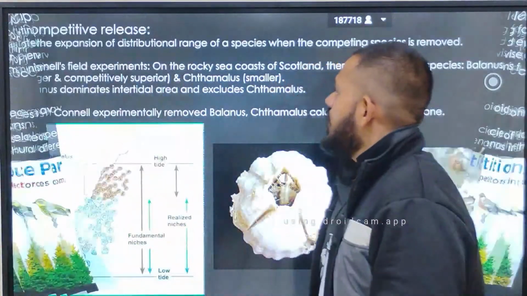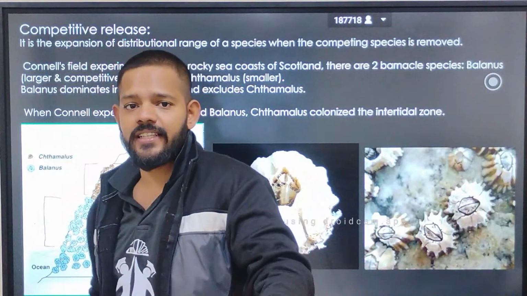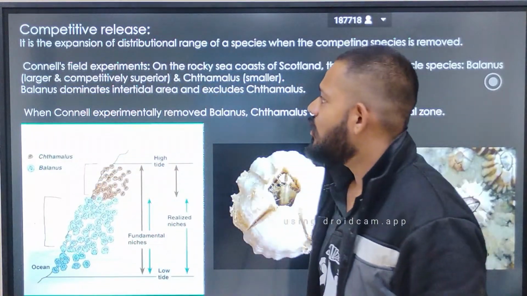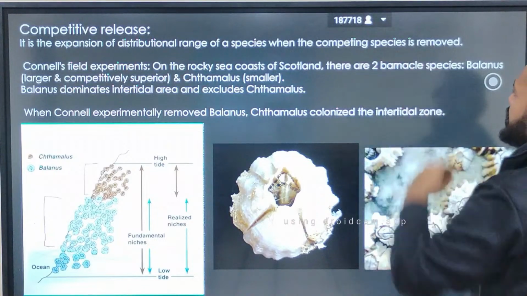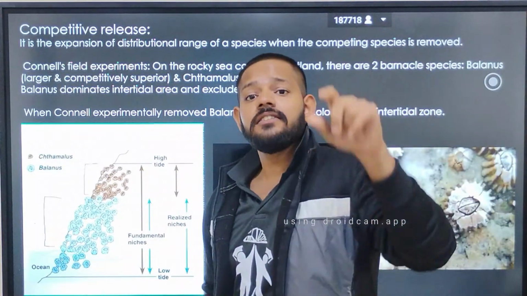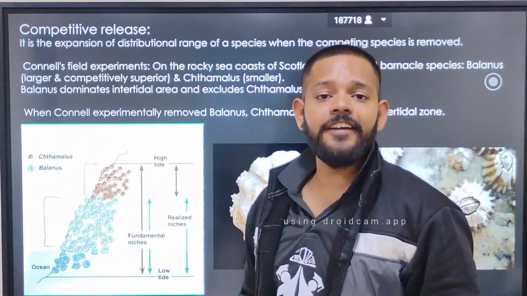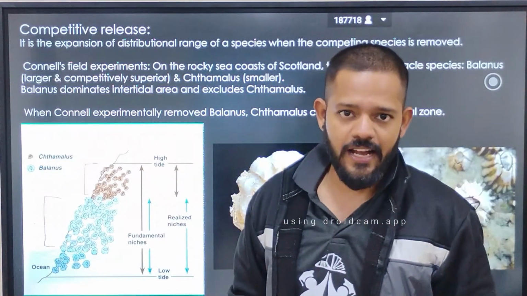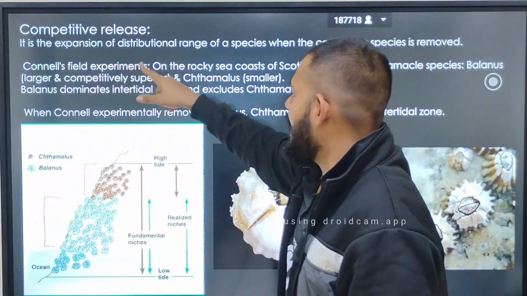Next, one more theory is competitive release. It is the expansion of the distribution range of a species when the competing species is removed. When you remove the superior species from the competition, you will see that the inferior one starts to rule that area. This is the example, Connell's field experiment.